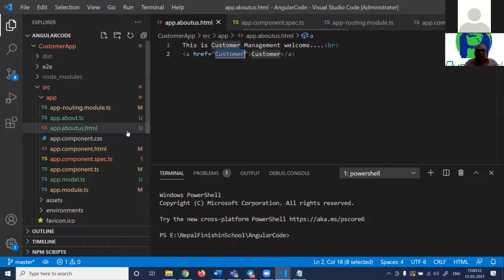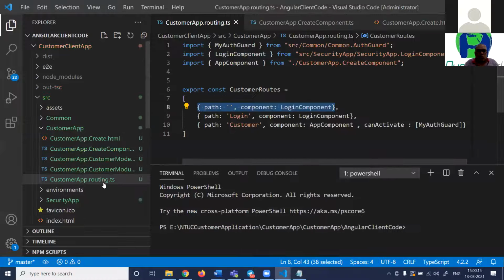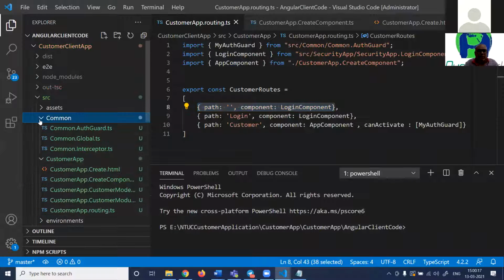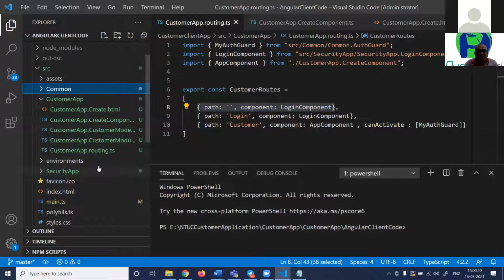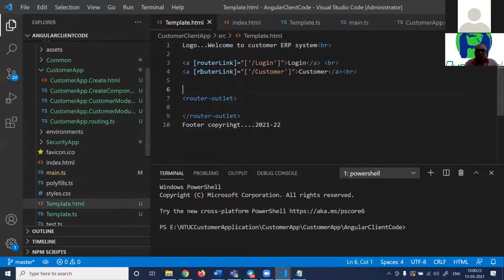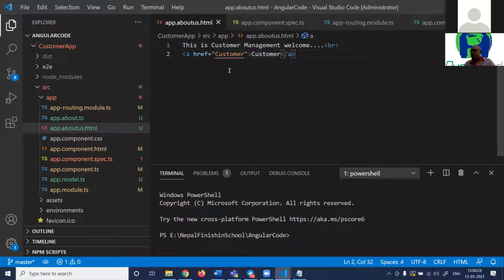Step two, in the about.html, we need to define the anchor tag. You cannot define the href like that. So what we need to do is define a router link like this. You can't use simple HTML here, because we don't want to use HTML. We want to use Angular navigation. Please note, we don't want to use the simple href tag. If I use this, then the Angular framework will lose control.